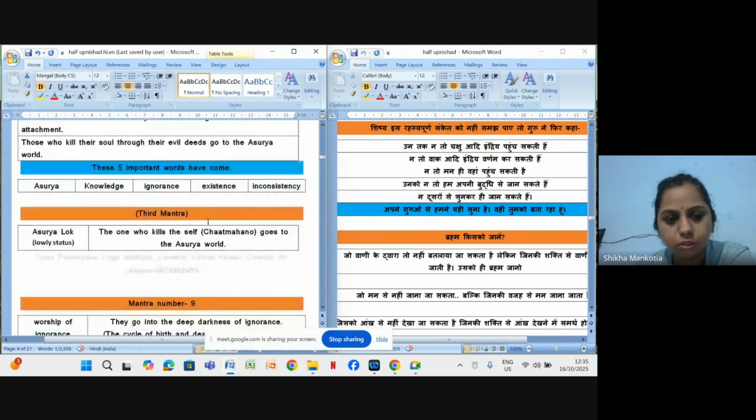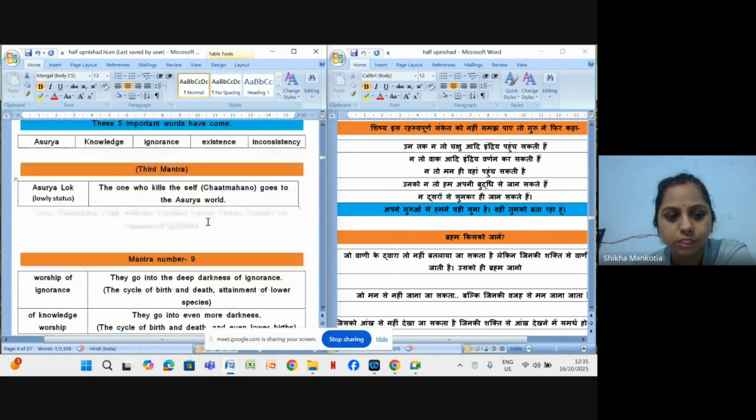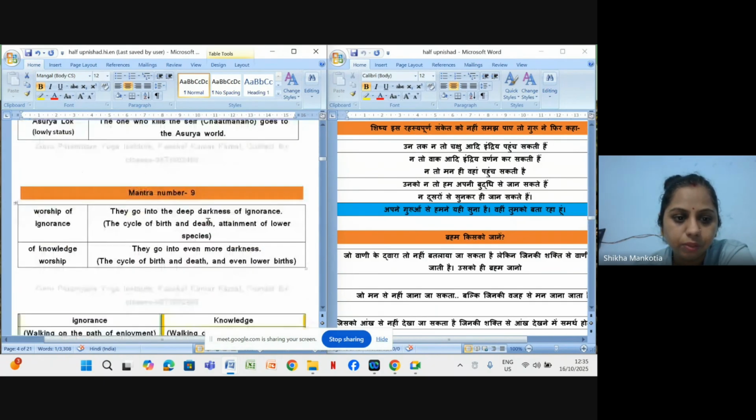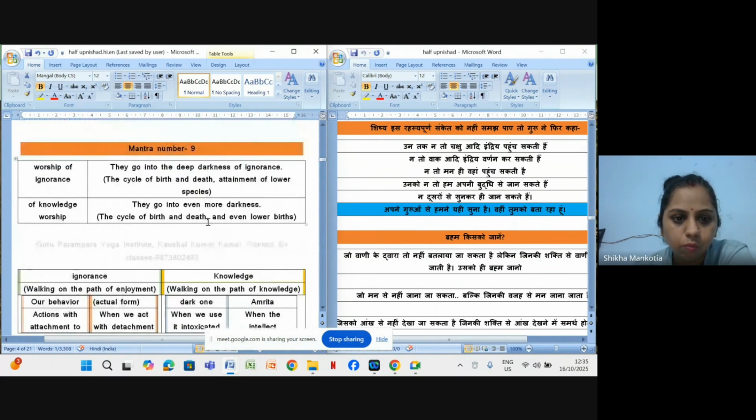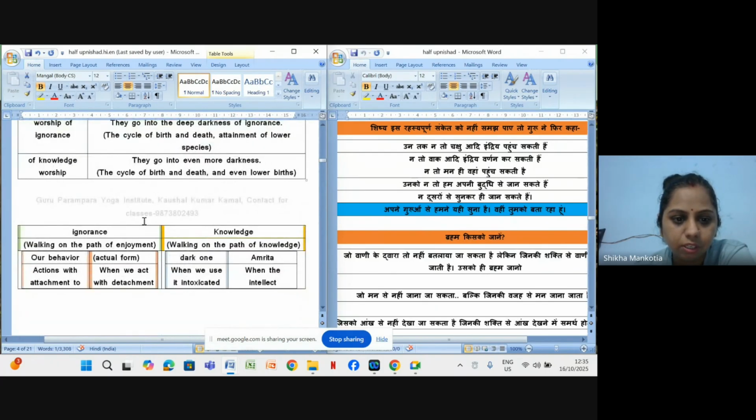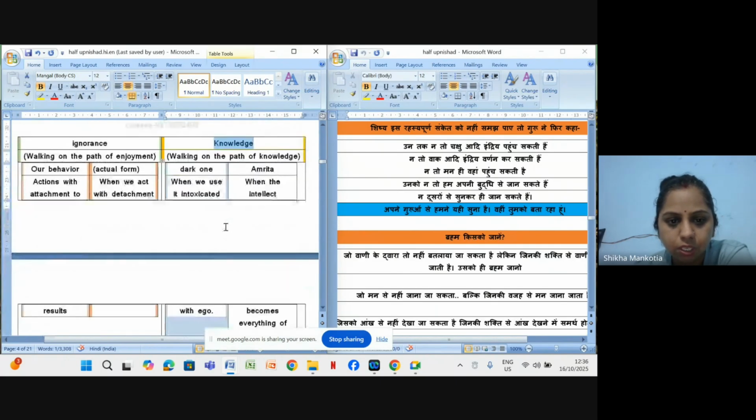One is Asurloka; knowledge means Vidya, ignorance is Avidya, existence is Sambhuti, and inconsistency is Asambhuti. We have seen the difference between people who walk on the path of ignorance and those who walk on the path of knowledge. And even on the path of knowledge, Vidya, there are two sides, one dark and one nectar.